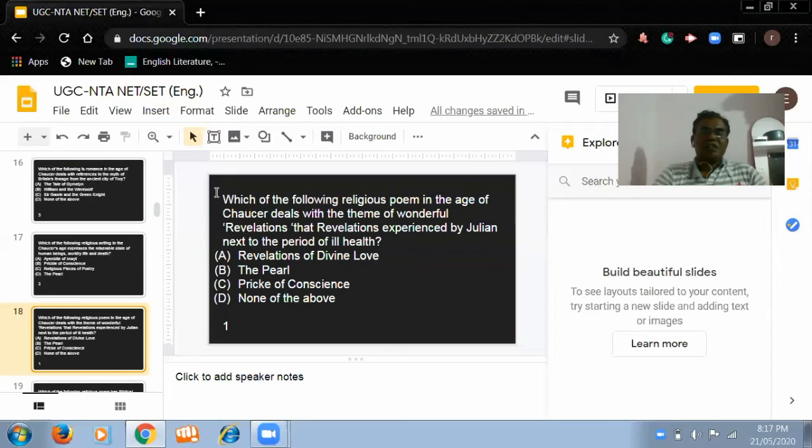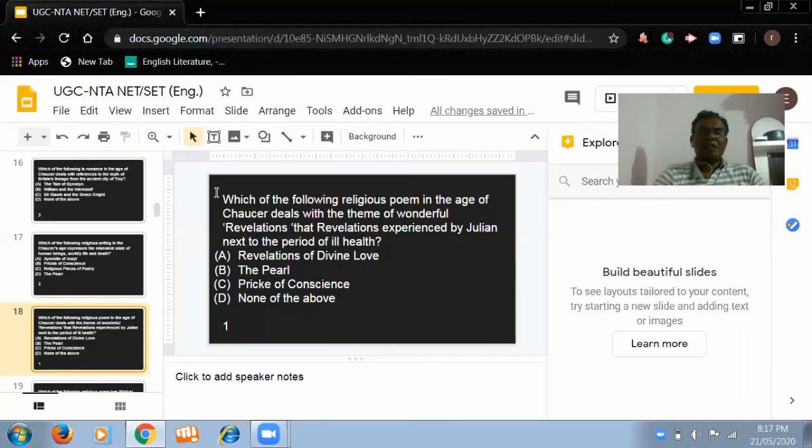The next question is: which of the following religious poems in the age of Chaucer deals with the theme of wonderful revelation, that revelation experienced by Julian after a period of ill health? Here I have mentioned two things. One is the theme and the second is the character.